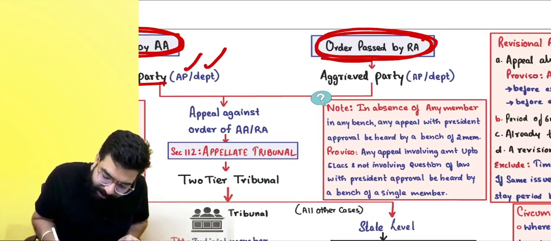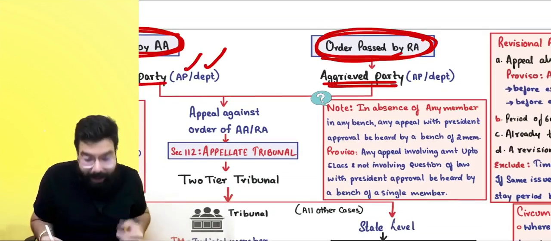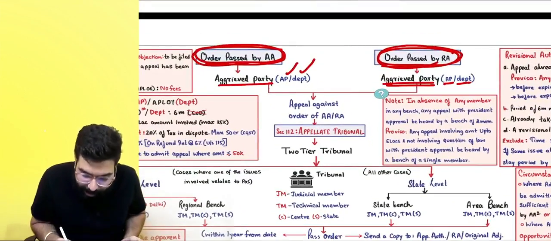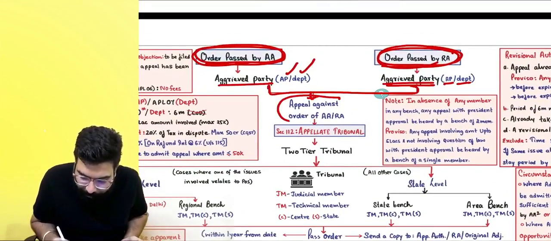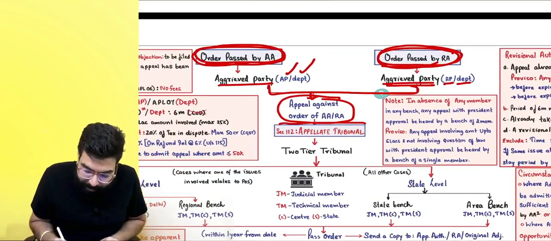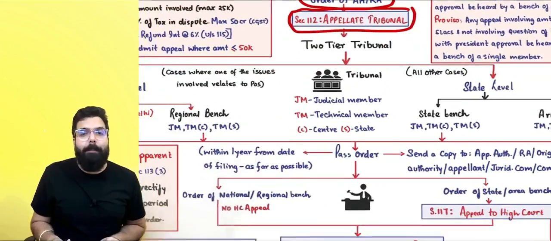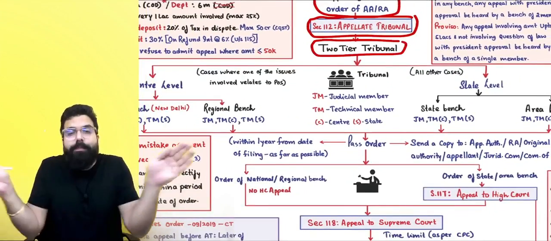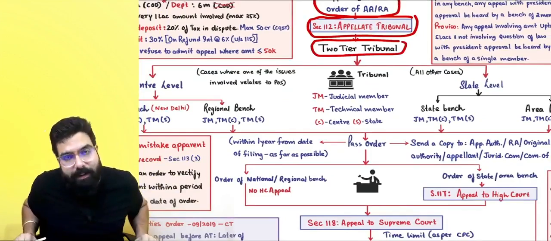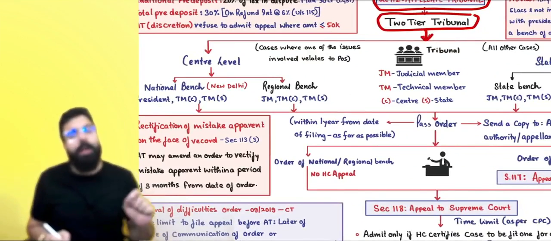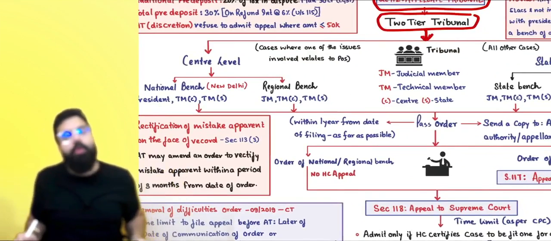Order passed by the revisionary authority, the aggrieved party can be me, or the department can also be aggrieved. Whoever is aggrieved can now go for an appeal, and the appeal against the order of the appellate authority or revisionary authority now goes to the appellate tribunal. Appellate tribunal, always remember one thing: there is a two-tier appellate tribunal under GST.